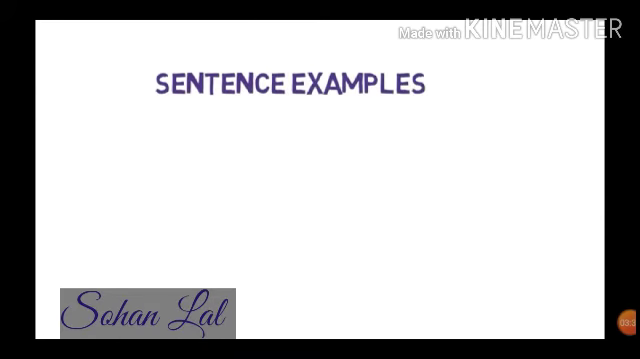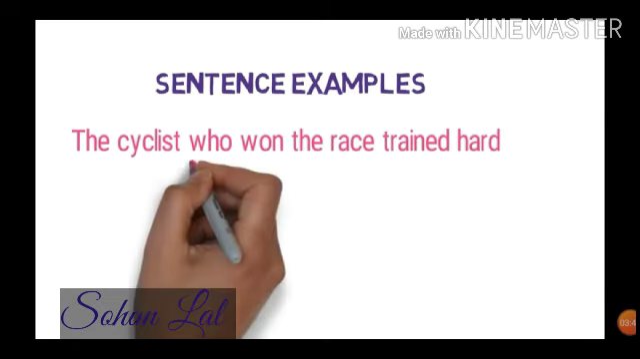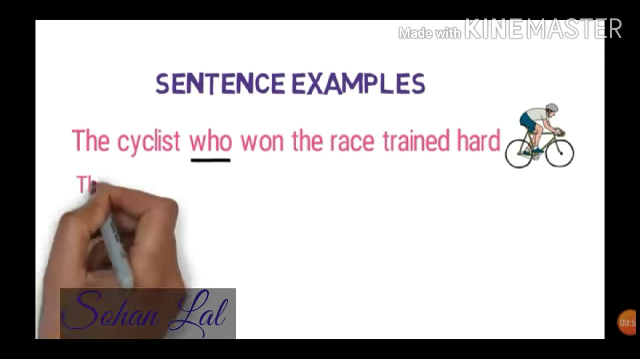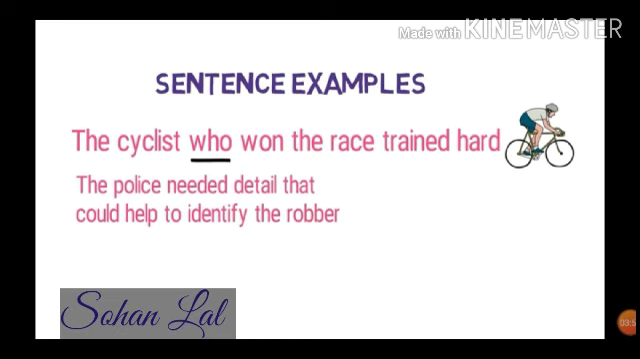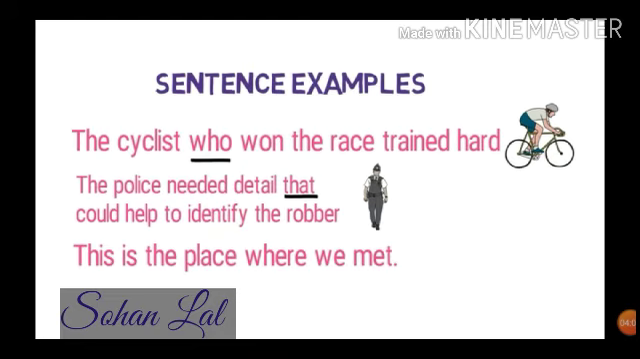Now, let's see in the sentence. The word who is used as a relative pronoun. The police needed detail that could help to identify the robber. Here the word that is used to join two sentences, so it is a relative pronoun. Next, this is the place where we meet. Here the word where is a relative pronoun and joins two sentences.